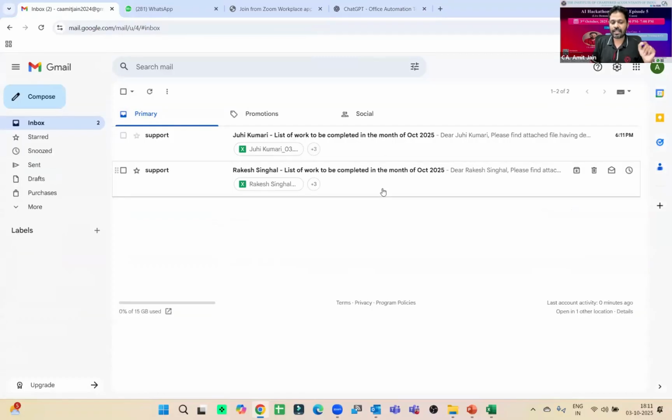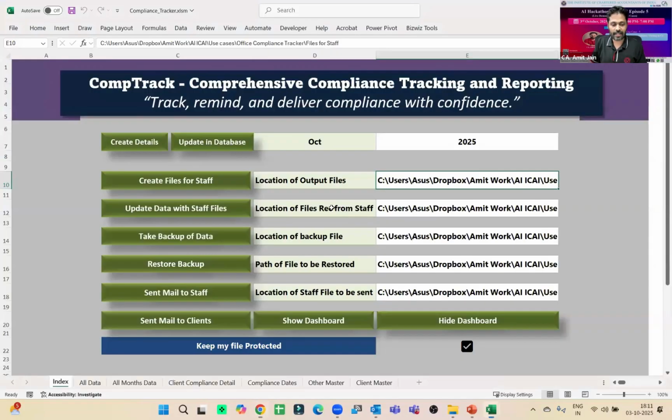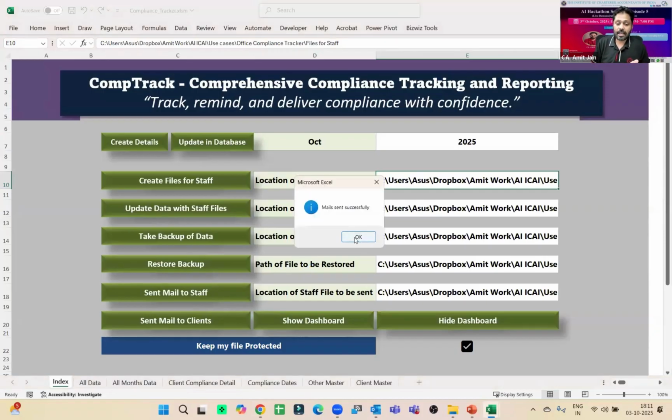Right, the list of Juhi Kumari and Rakesh Singhal, 2 files have been created, right? So it has sent both the mails. Now if I want to send mail to my client also, I click send mail to client. It will send a reminder to your client also, right? What kind of compliances are due and how. It will remind them to please provide the details.